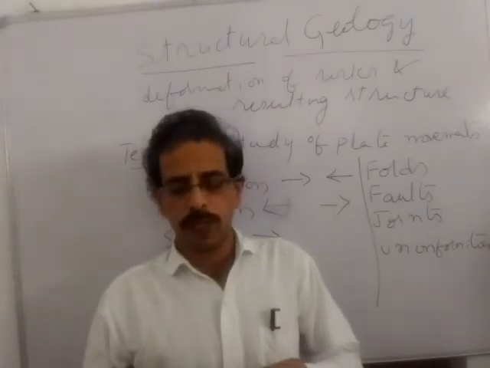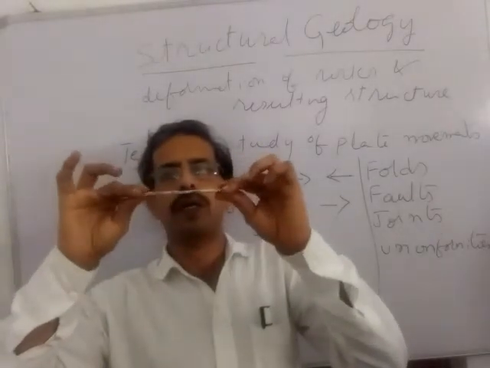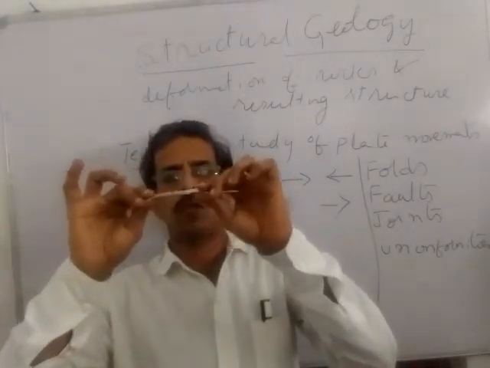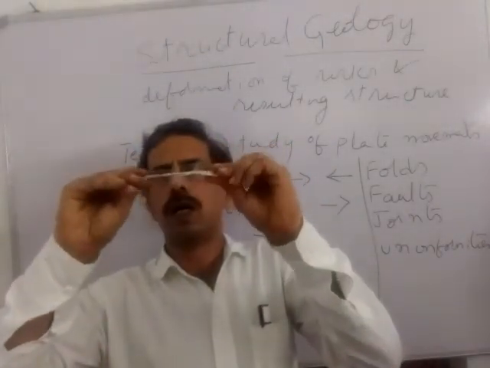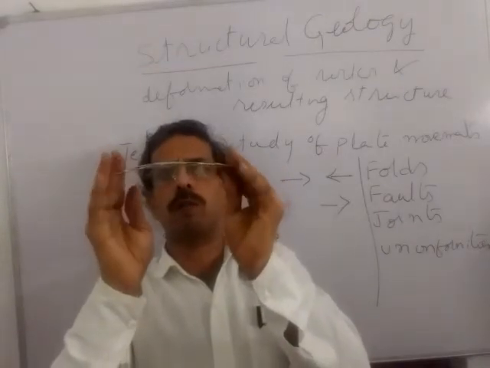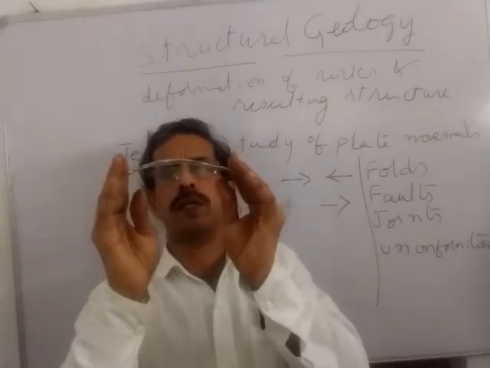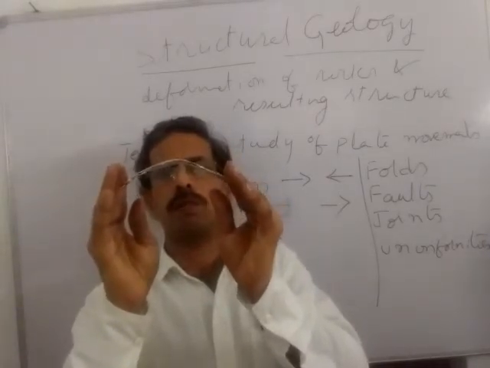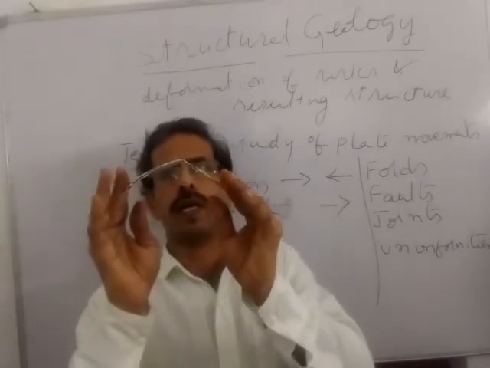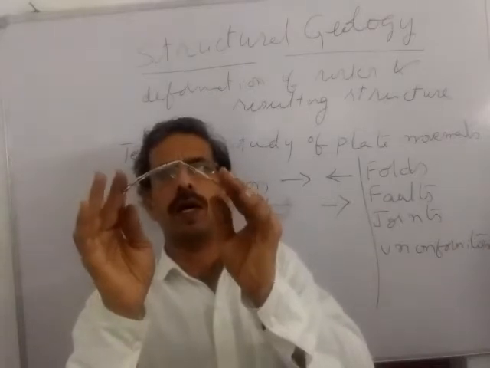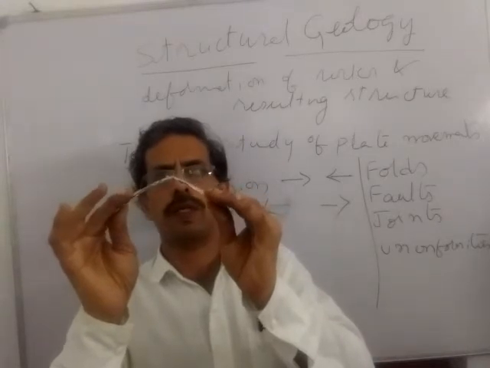For example, to explain that, I have taken a rod-like material. It is linear and horizontal. If I compress this slowly from both ends, what is happening? It is getting some bending structure. Actually, it was a linear, horizontal one, and when I compress it, it has got some bending.